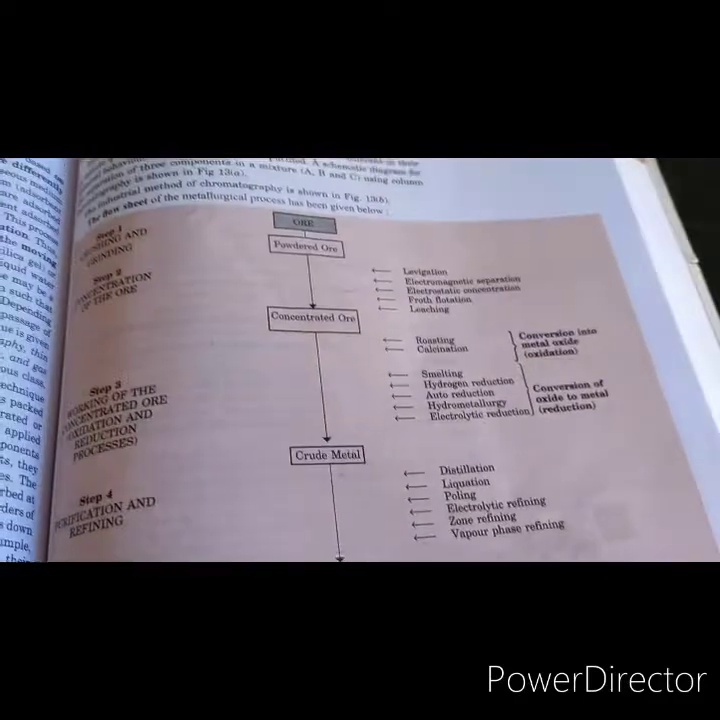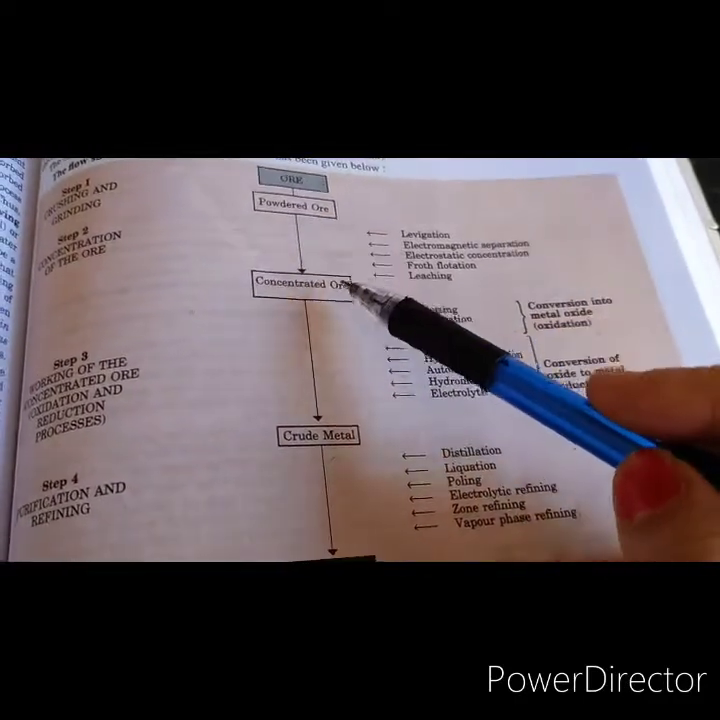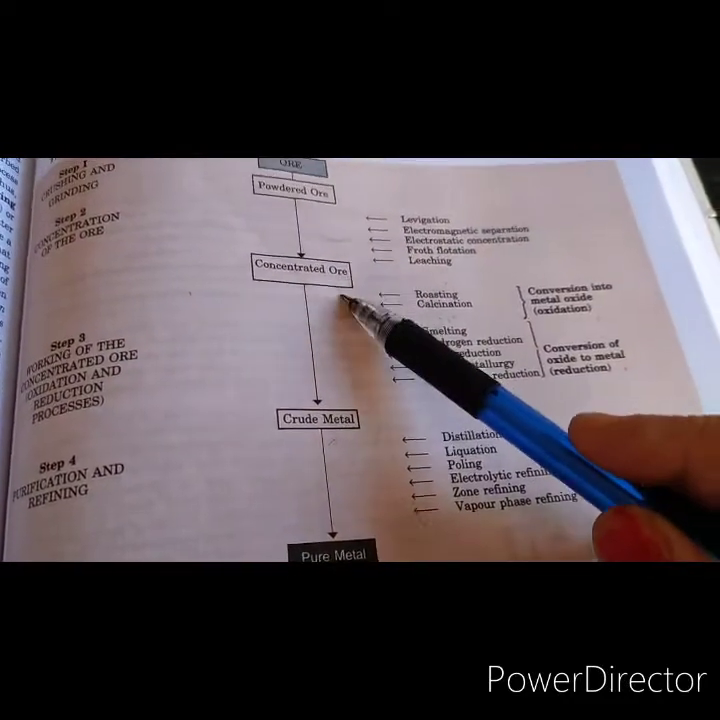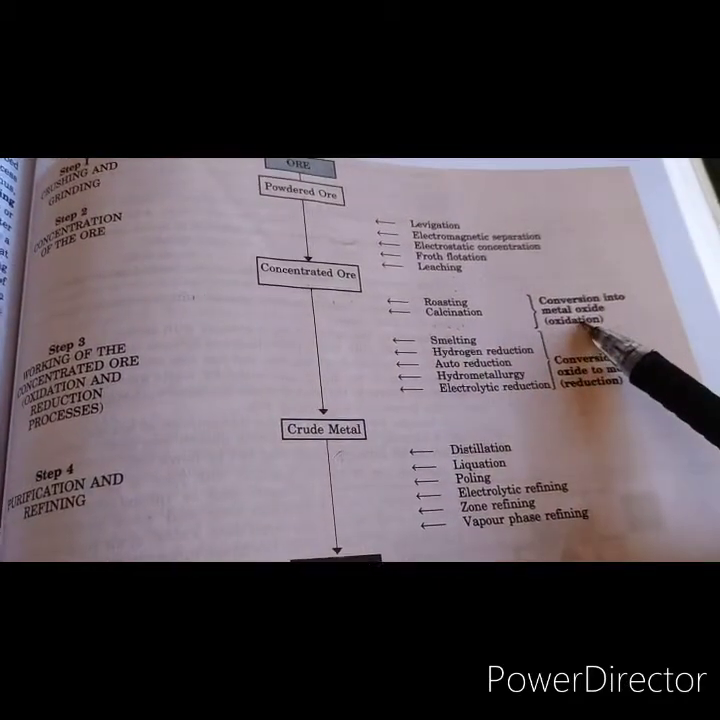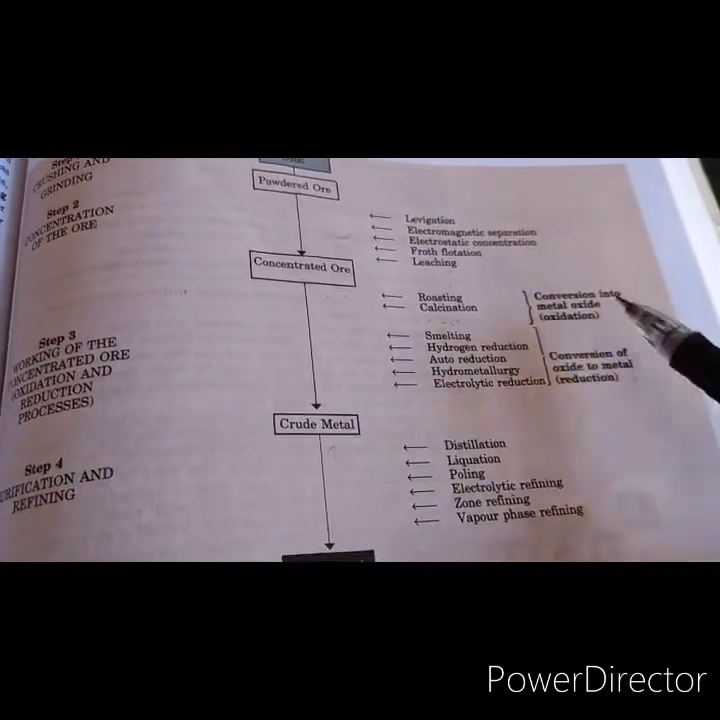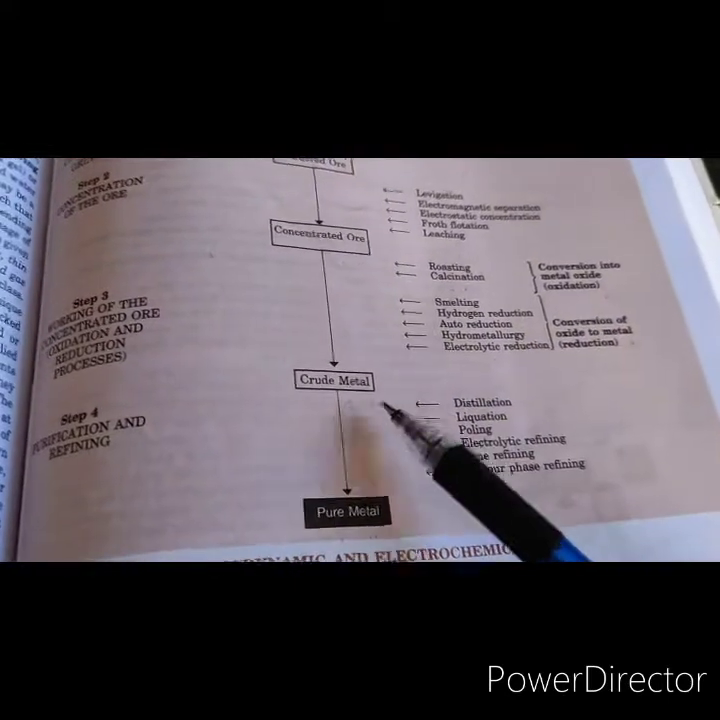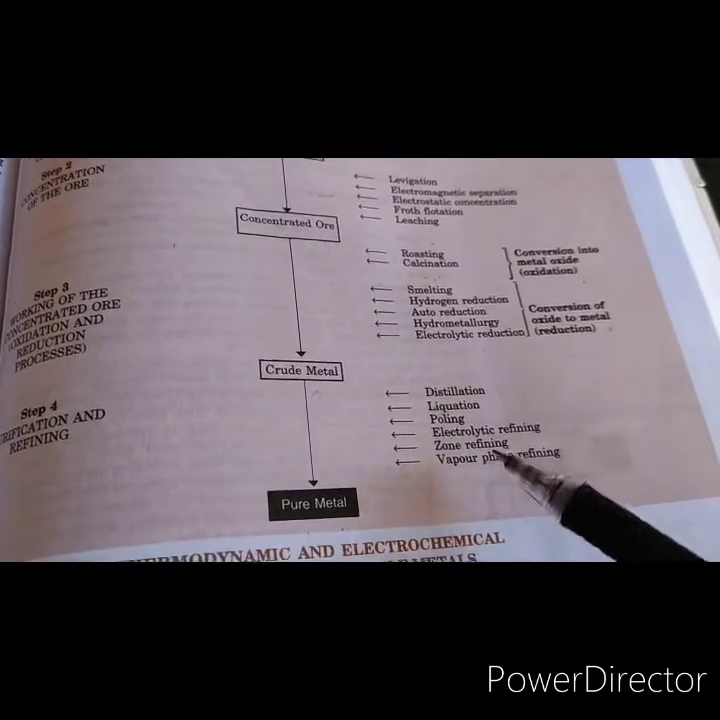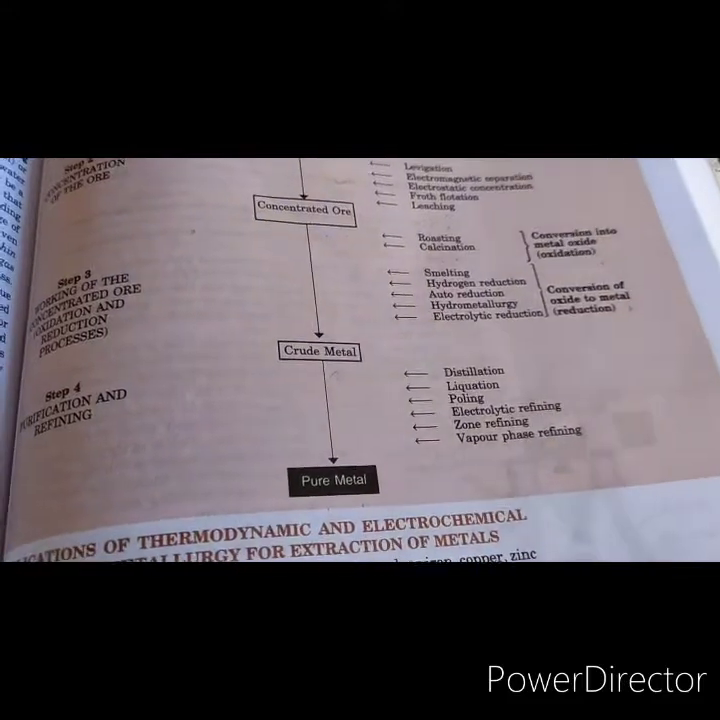In this chapter we are to study first about ore, then the powdered ore is subjected to concentration. We'll study the various methods, and then from the concentrated ore we'll be getting the crude metal by first converting it into the metal oxide and then converting that oxide to metal, and then various processes are employed for refining the metal to get the pure metal.